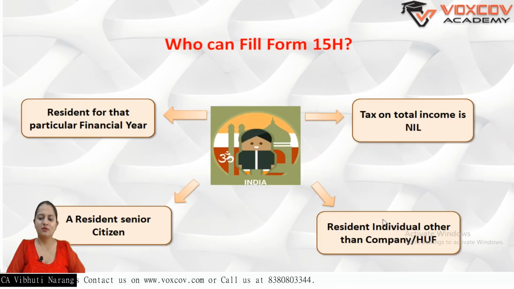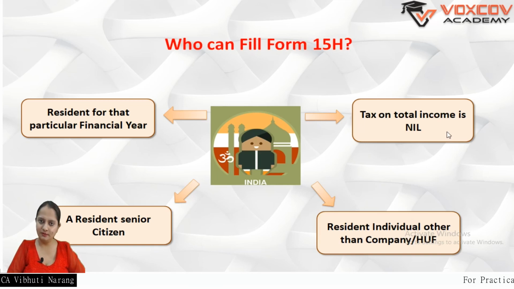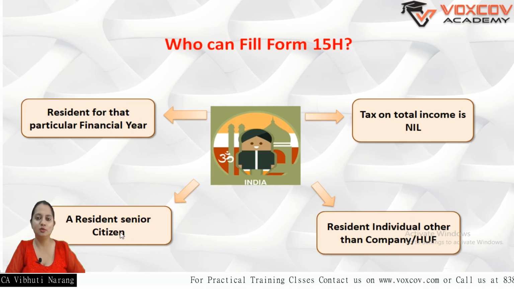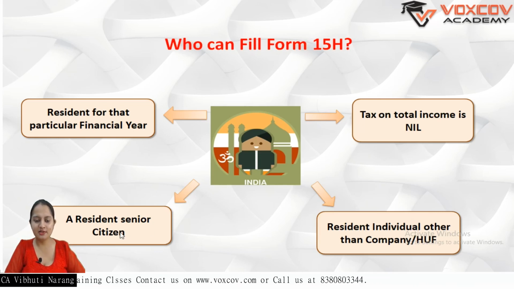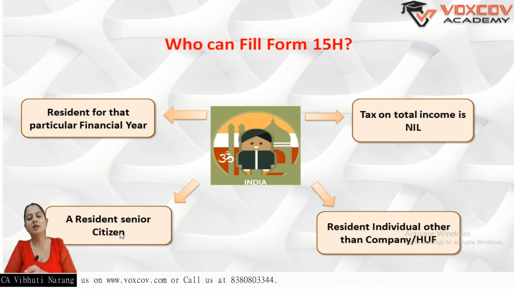Who can fill? All of the conditions seem to be similar. A resident individual, no company or HUF. Tax on total income nil. For that particular financial year, you need to be a resident and a resident senior citizen. So it's a mandatory condition, you need to be a senior citizen. Next, one condition is missing, which is the fifth one, which says that the income should be below the maximum exemption limit.